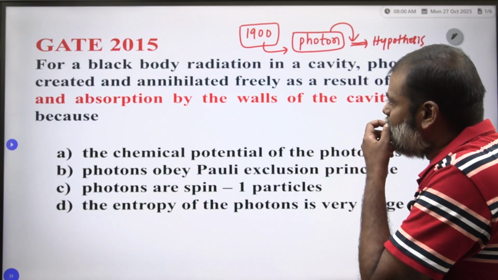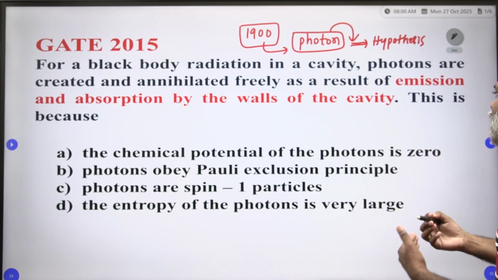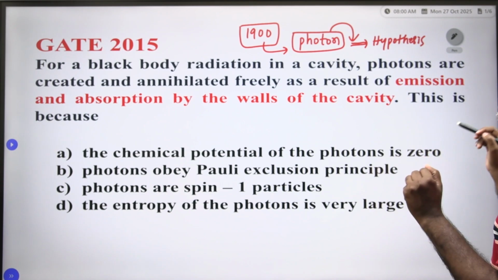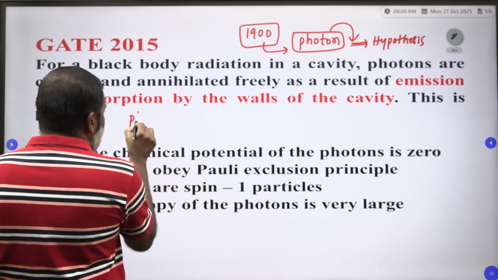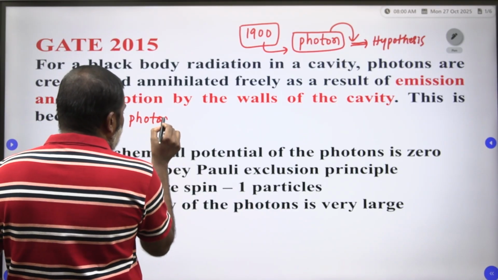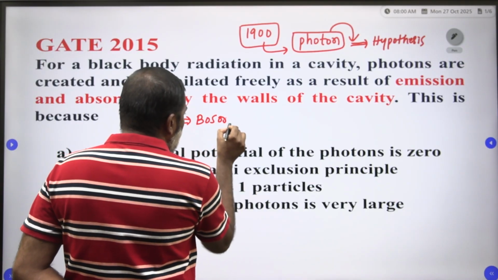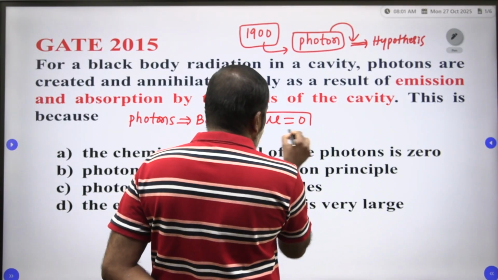Right now you have to see, for a black body radiation in a cavity, photons are created and annihilated freely as a result of emission and absorption by the walls of the cavity. You know that photons are boson particles, and if it is a boson particle, the chemical potential is equal to 0.